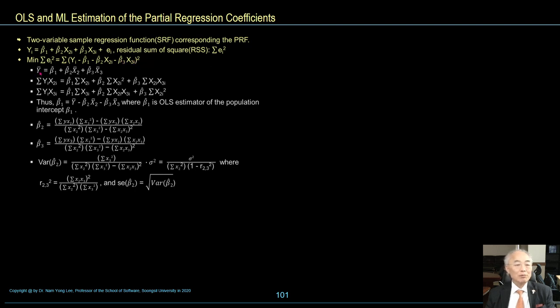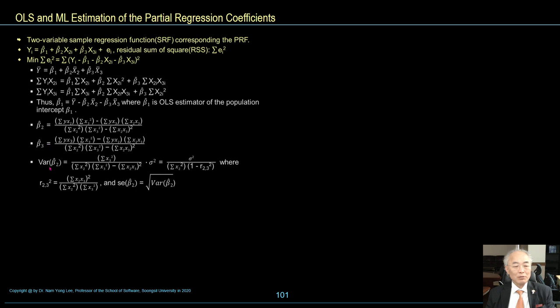So y bar is beta 1 hat plus beta 2 hat x2 bar plus beta 3 hat x3 bar. Thus beta 1 hat is equal to y bar minus beta 2 hat multiplied by x2 bar minus beta 3 hat x3 bar.